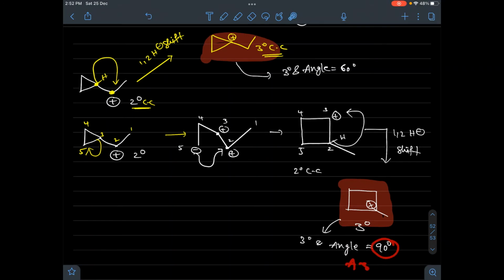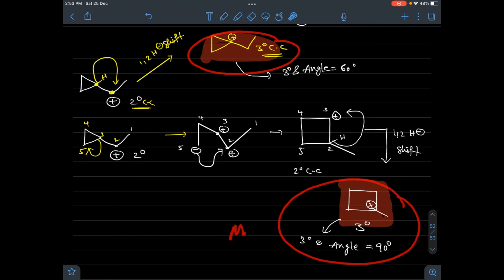Angle strain decreases, so the stability of this species increases. So for carbocations where ring expansion is possible, they give priority to ring expansion followed by rearrangement rather than direct rearrangement. So among these two, the second one is the most stable one.